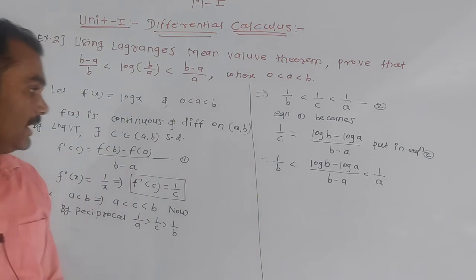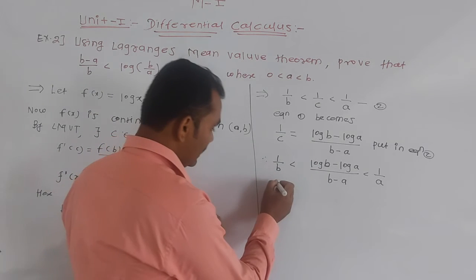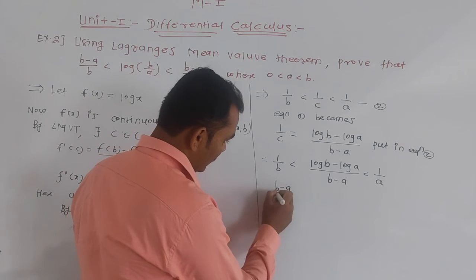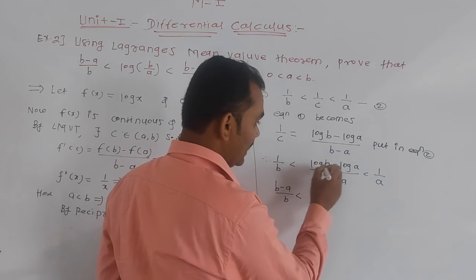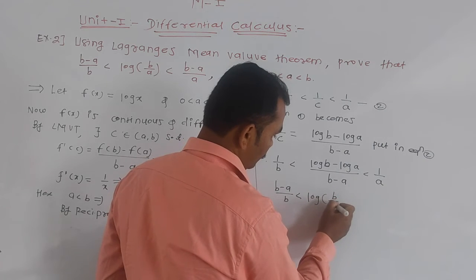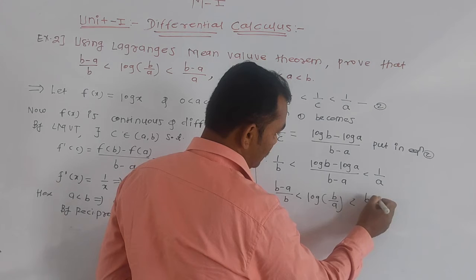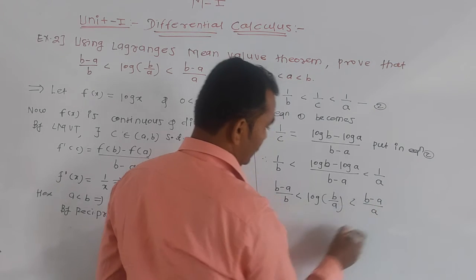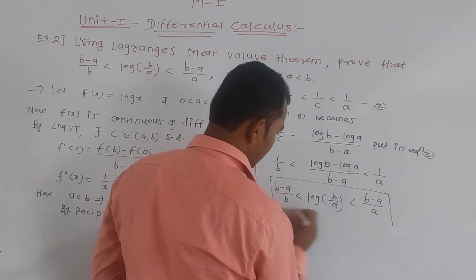Now multiply the whole inequality by b minus a. Here b minus a divided by b is less than, using the property of log, log of b divided by a, less than b minus a divided by a. And this is your result.